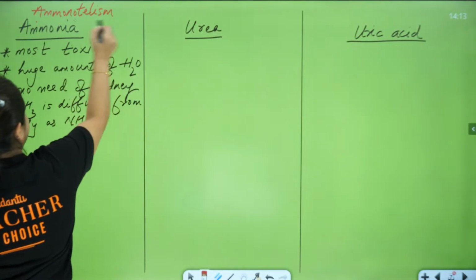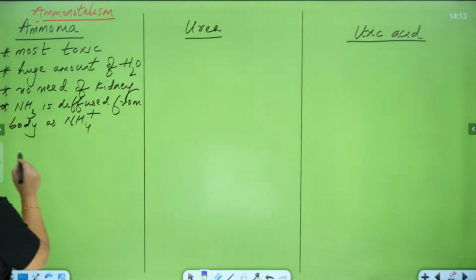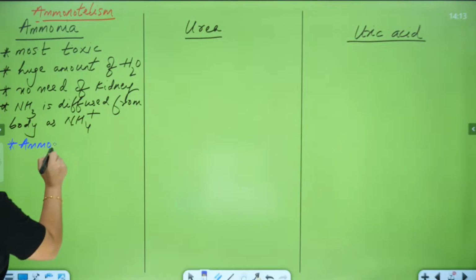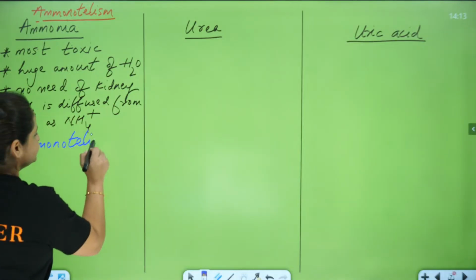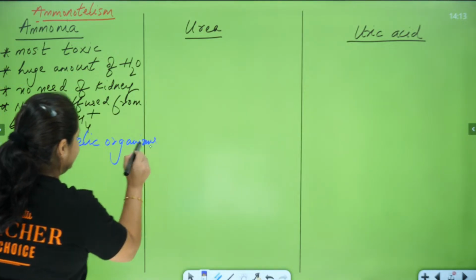Please note this thing. And the organisms which are releasing out ammonia are called ammonotelic organisms.